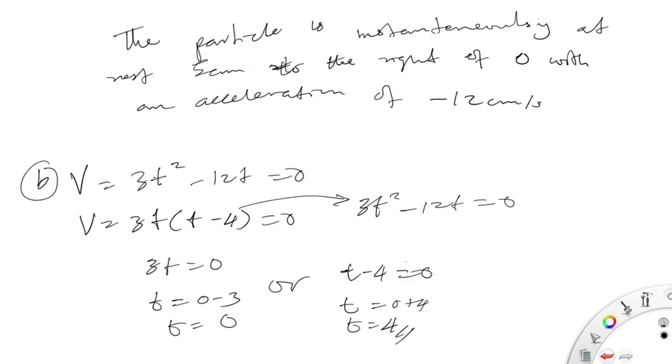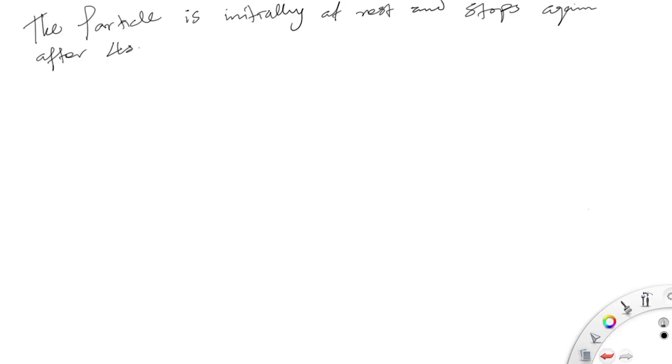So let's now dive into the last thing. Remember, the particle is initially at rest and it stopped again after 4 seconds. So at t equals 0, x was equal to 5, right? So now at t equal to 4, what do we have?